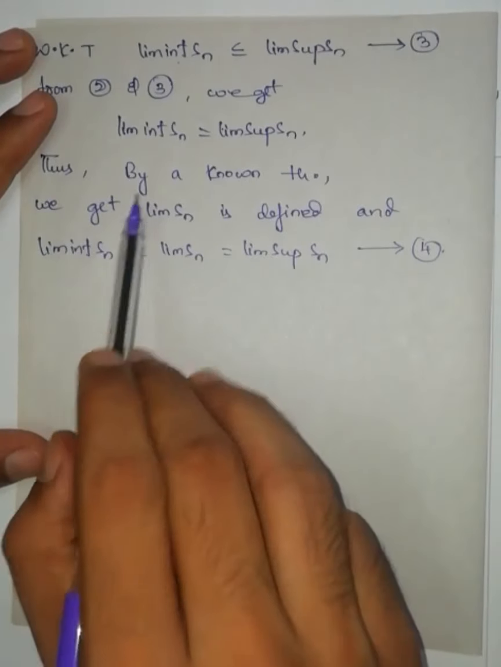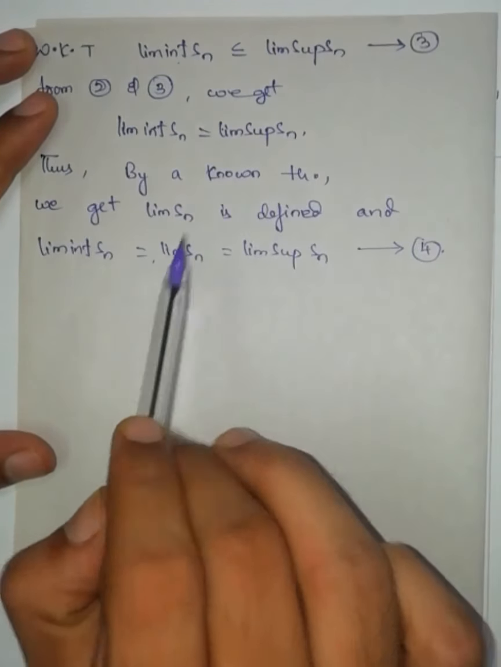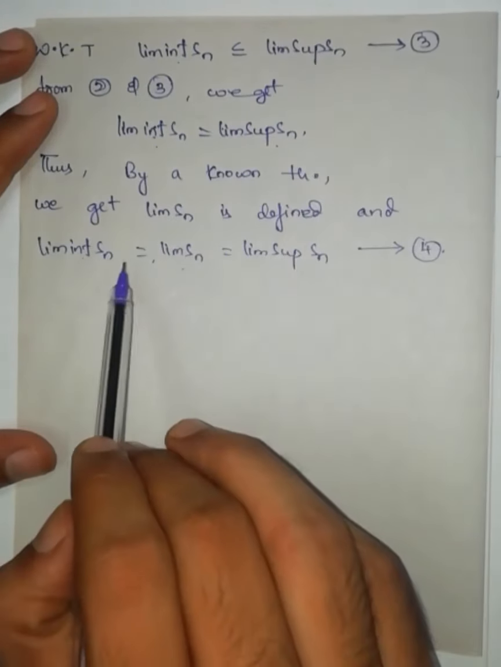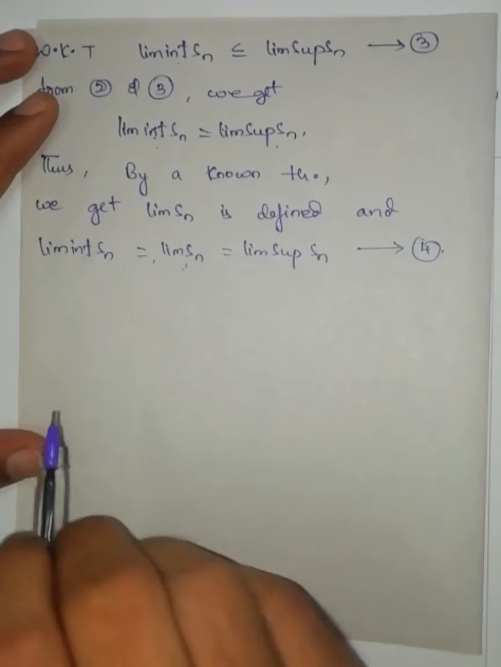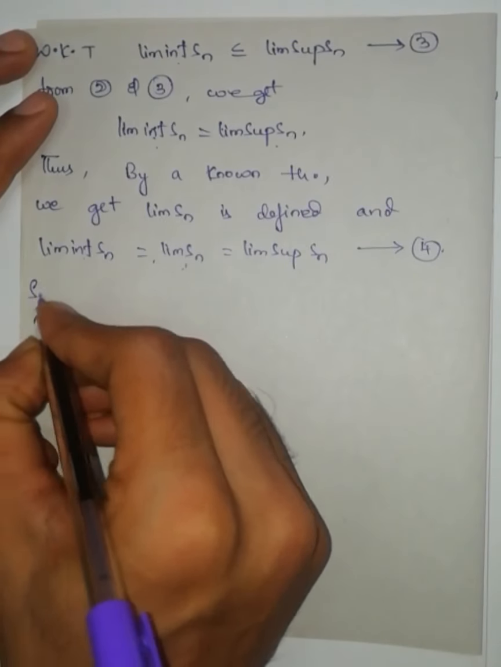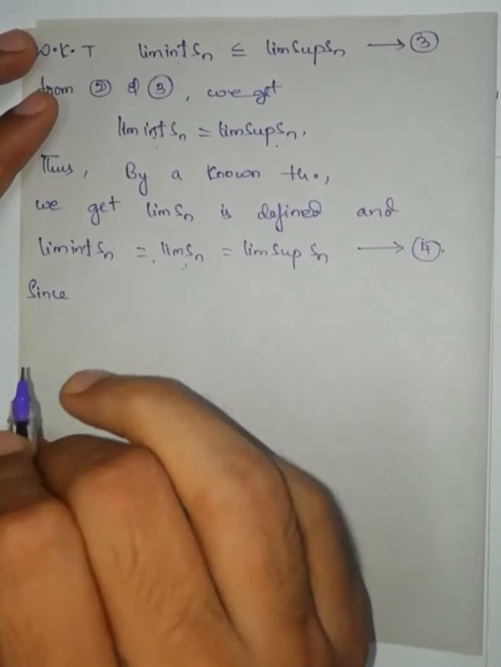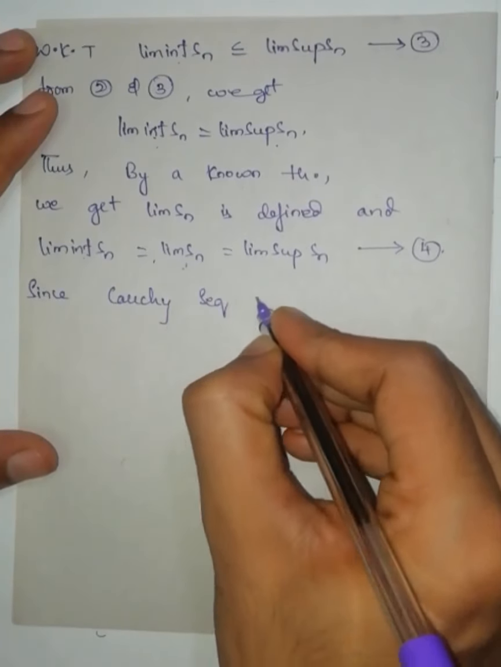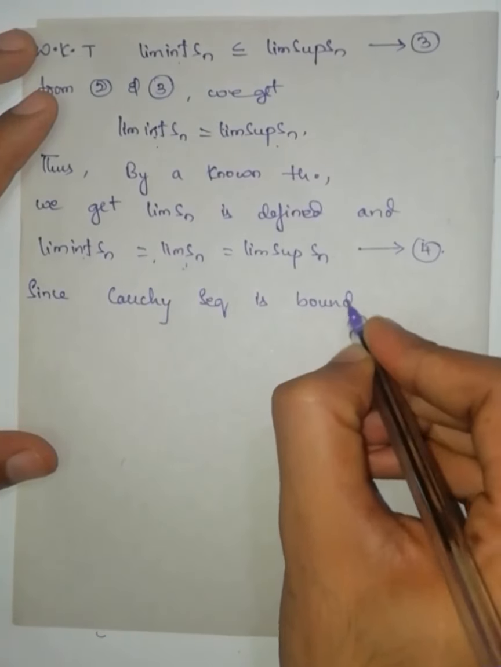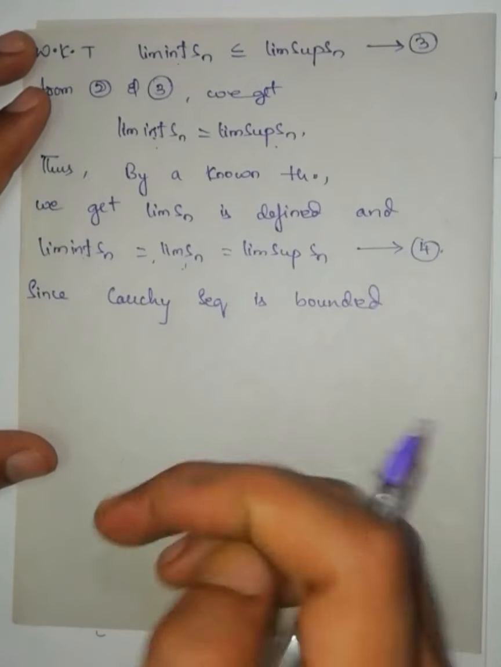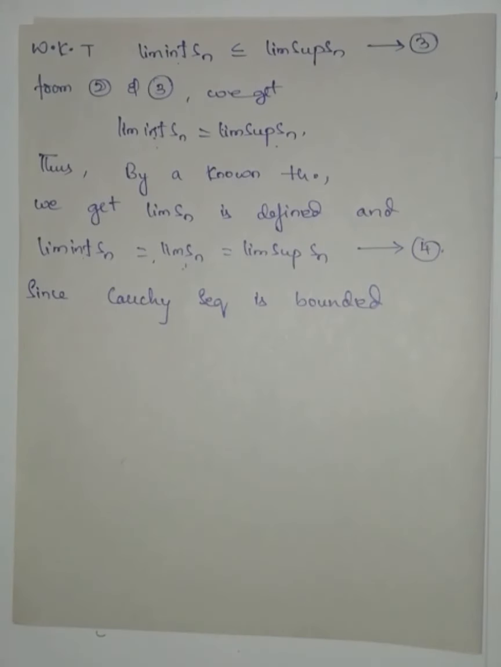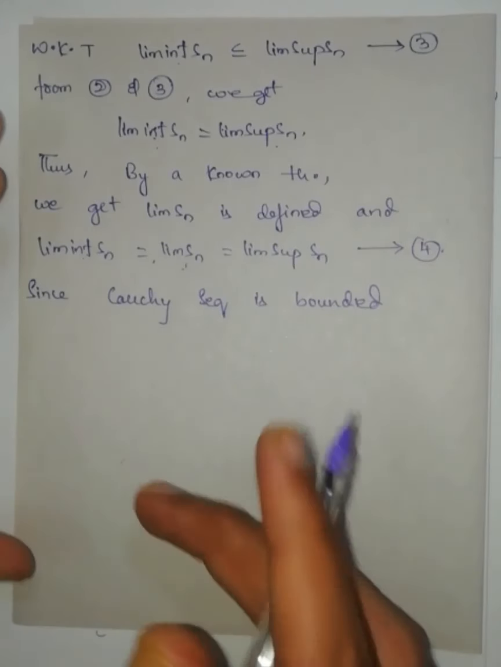Yesterday we proved this one. If these both are equal to plus infinity, then limit Sn is equal to plus infinity. If both are minus infinity, then limit Sn is minus infinity. If both are equal to a real number l, then limit Sn is also equal to l. Since we know that every Cauchy sequence is bounded, a theorem we have just proved before this, the sequence cannot diverge to plus infinity or minus infinity.